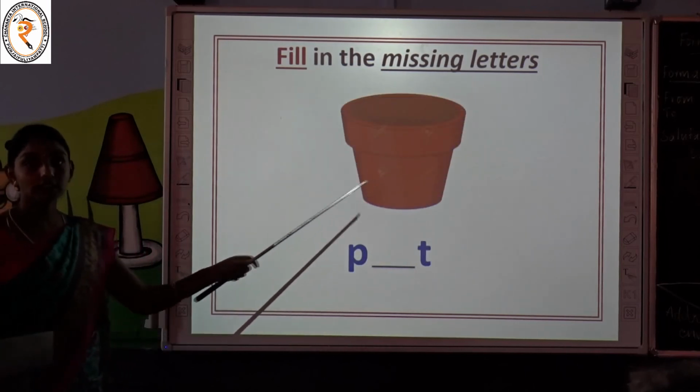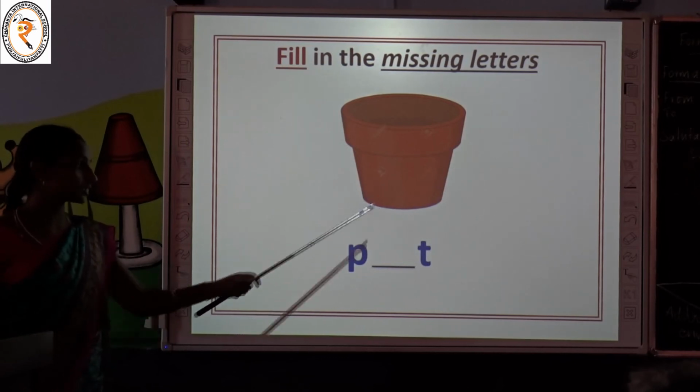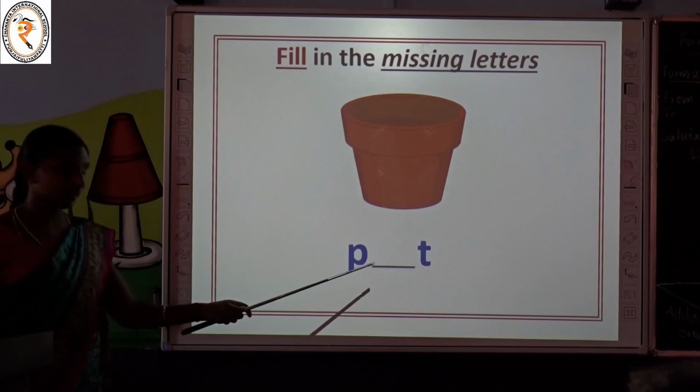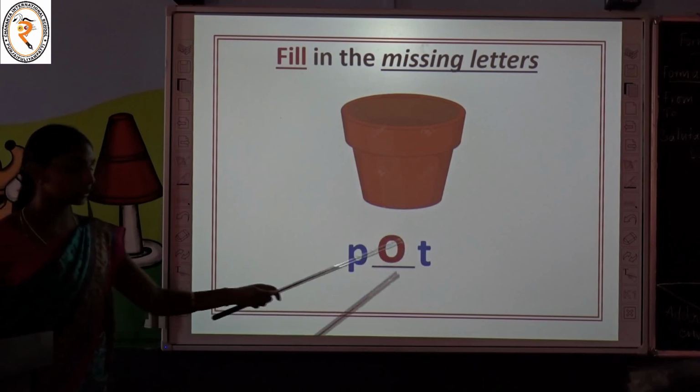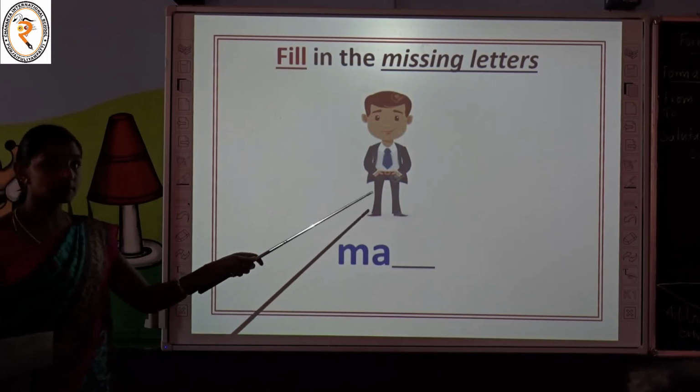What it is, children? Can you name it? What it is? Yes, it's a flower pot. Which letter is missing, children? Very good. O. P-O-T. Pot. What it is, children? Can you guess the missing letter by saying